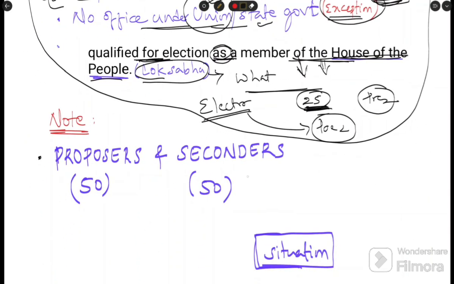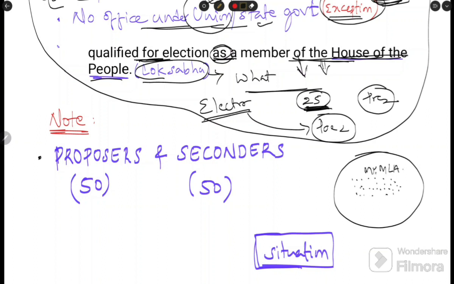We know there is an electoral college. What is the electoral college? This is the group of people involved in electing the president, means who vote in the presidential election. Who are those persons? MPs, MLAs, these people. This is the electoral college.